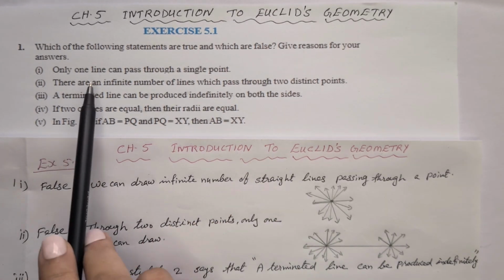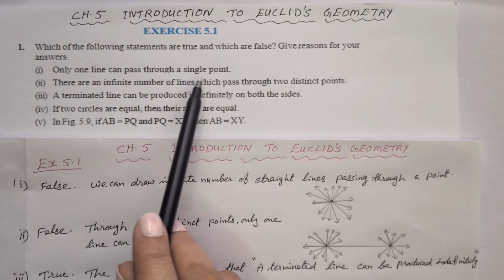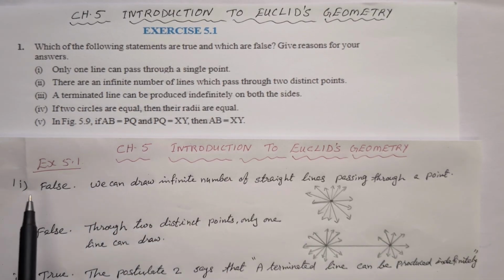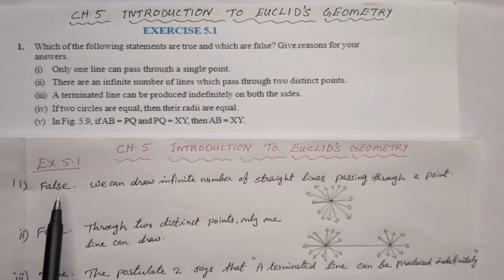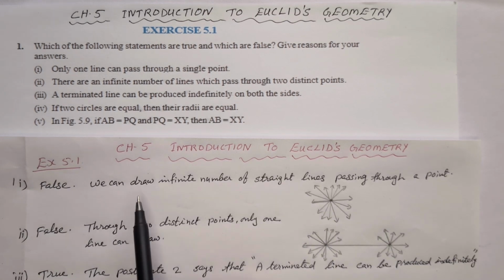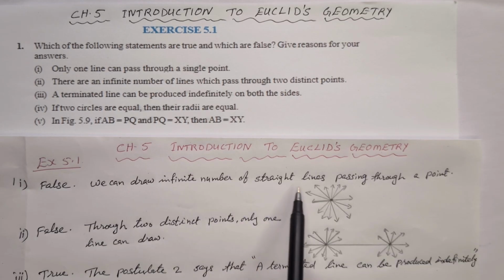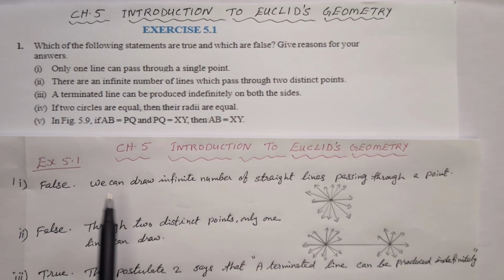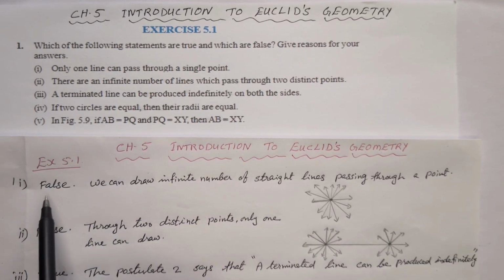First statement. Only one line can pass through a single point. That statement is false. We know that through one point we can draw an infinite number of lines. So the reason is we can draw an infinite number of straight lines passing through a point. Therefore that statement is false.